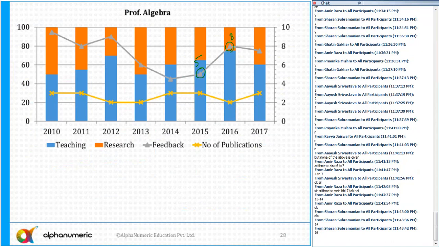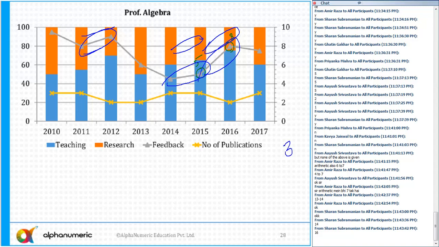Research decreased. Here you can see research has decreased, but feedback has increased. Research from 14 to 15 has decreased, the bar graph has decreased, but feedback has increased. Then again from 15 to 16, the bar graph has decreased, but feedback has increased.